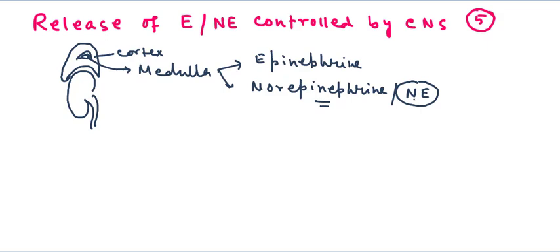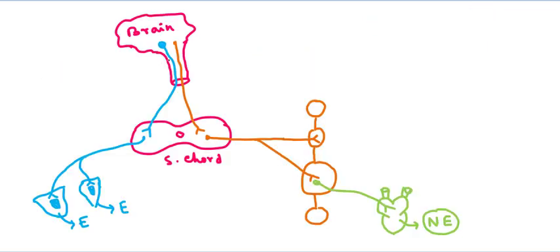Now we will discuss how the sympathetic system controls the secretion of epinephrine and norepinephrine. In this diagram, we see how the central nervous system controls the secretion of epinephrine and norepinephrine from the adrenal medulla. From the brain, the descending tracts from different parts of the brain synapse with the preganglionic neurons of the spinal cord.